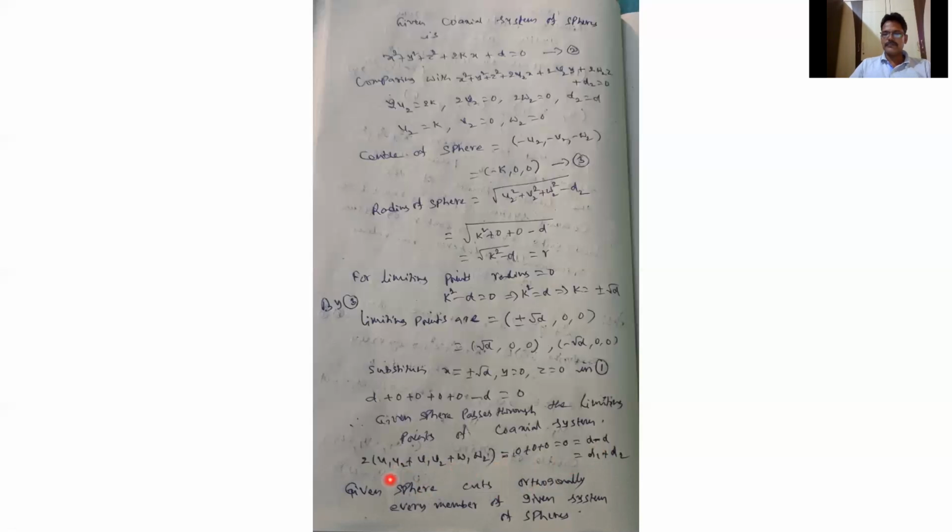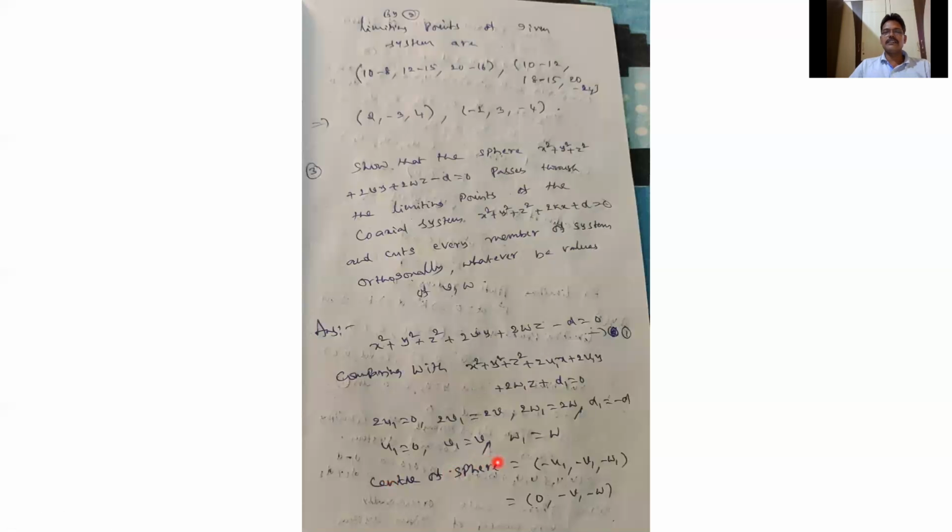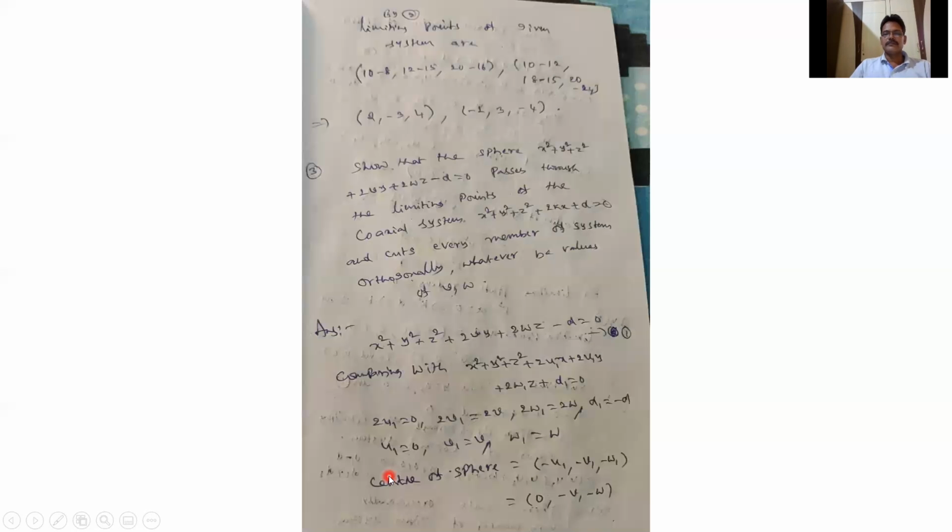Here observe, U1, V1, W1 is 0, V, W. Here U2, V2, W2 is 0, 0, because U2 is 0, V2 is 0 and W2 is 0.